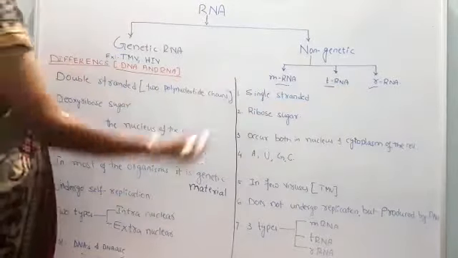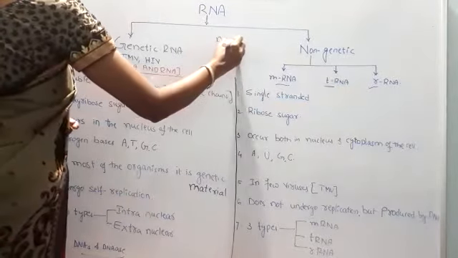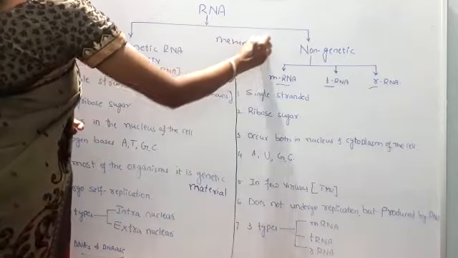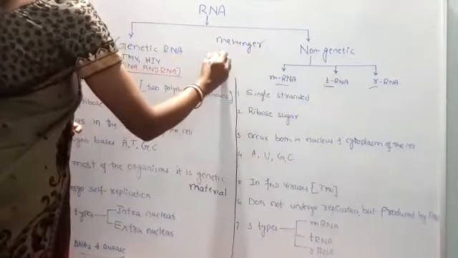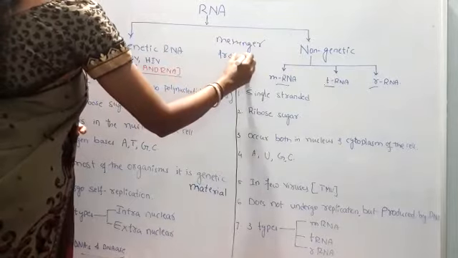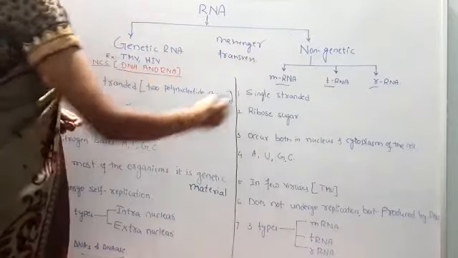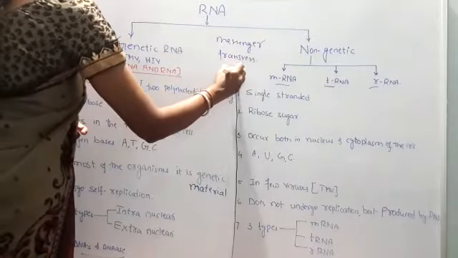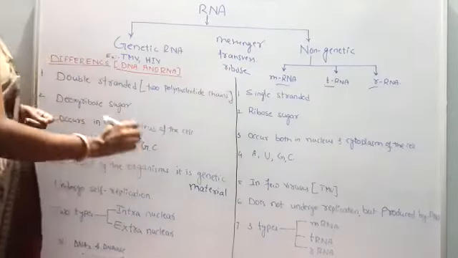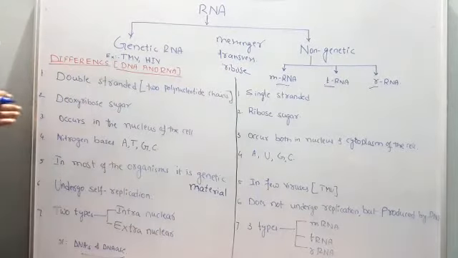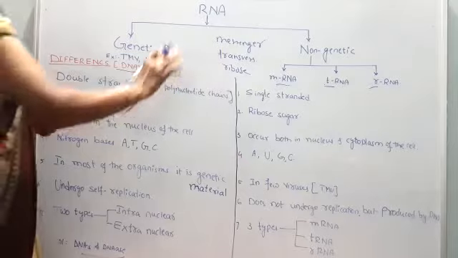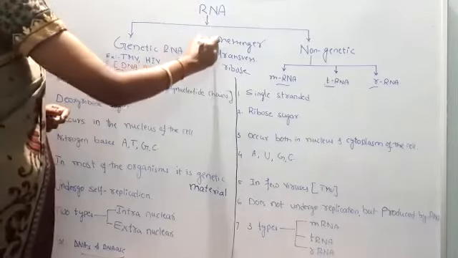M stands for messenger RNA, T stands for transfer RNA, and R stands for ribosomal RNA. Thus, depending upon their functions, non-genetic RNA is classified into these three categories.